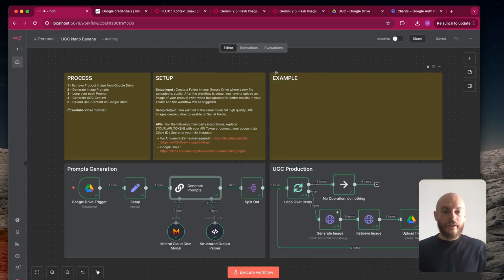So as you can see, everything is working, and we only did 5 loops because it would take so much time to do 50 loops. But basically, you can just multiply everything by 10. So one image cost $0.039 to be generated. So if you multiply it by 50, it's like $185, I think.